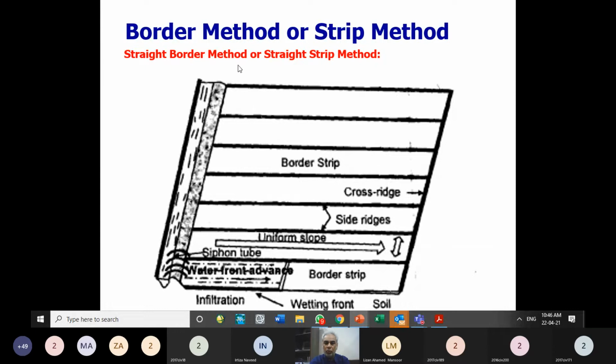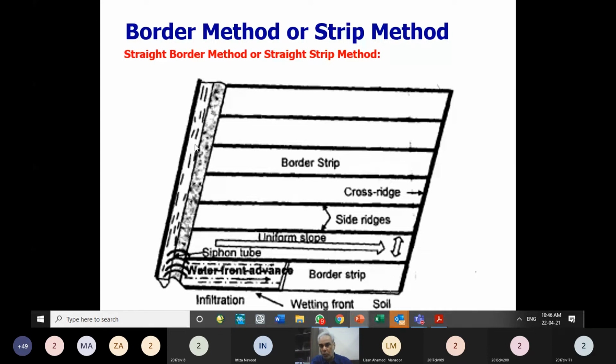जहाँ पे इस तरह से slope हो transverse direction में, तो बेहतर है उसको divide कर दें into leveled ground, into level strips. Strip do have a slope in one direction, but in other direction, in transverse direction, it should have zero slope. So that will be better in application of water.